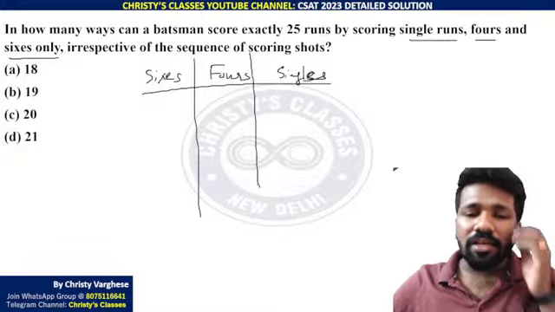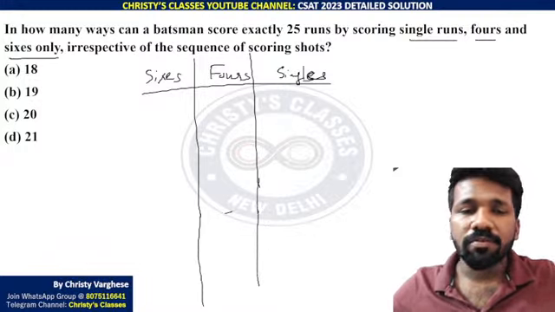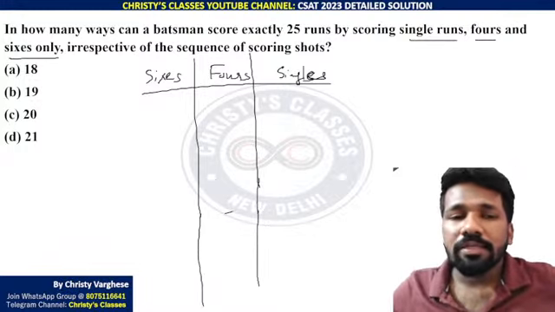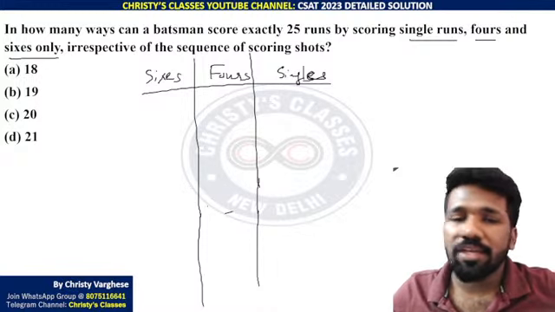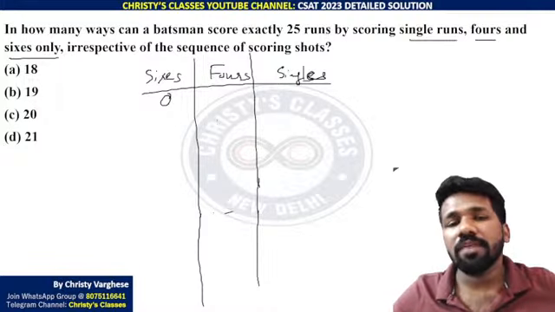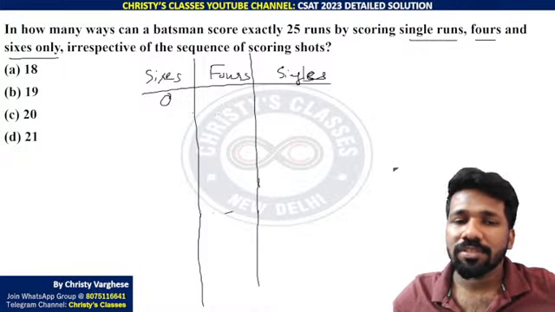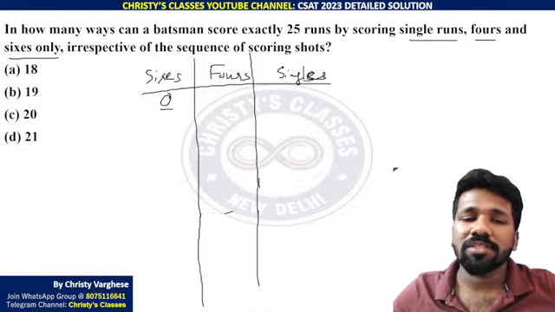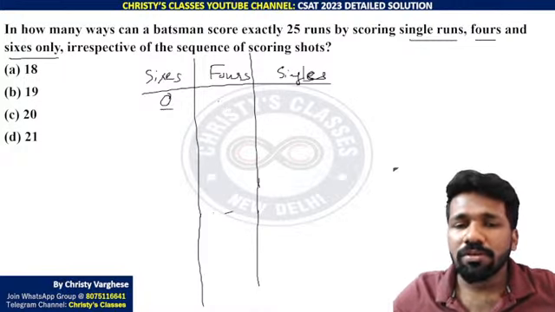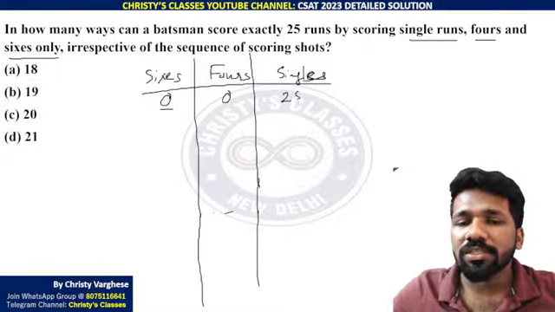So let us think from the perspective of sixes itself. How many sixes can be hit? It can be 0 sixes, 1 six, 2 sixes, 3 sixes, 4 sixes. Now let us take the minimum, 0 sixes. 0 sixes, 0 fours and remaining all singles.